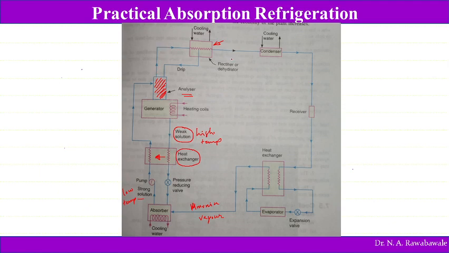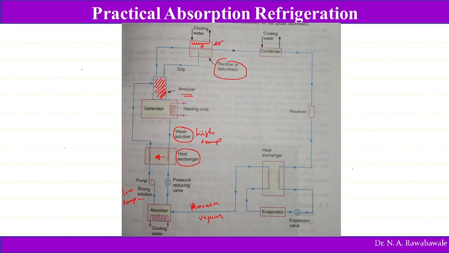Then it is passed into the rectifier, which is nothing but a condenser-like device. Here again cooling water is passed. This cooling water absorbs heat energy from the ammonia, and any water present in the ammonia is condensed, and that condensate is passed back into the analyzer with the help of a dripper. The ammonia without water particles is passed into the condenser, where it is condensed, and this refrigerant ammonia is passed through the receiver, and then it goes to the heat exchanger.